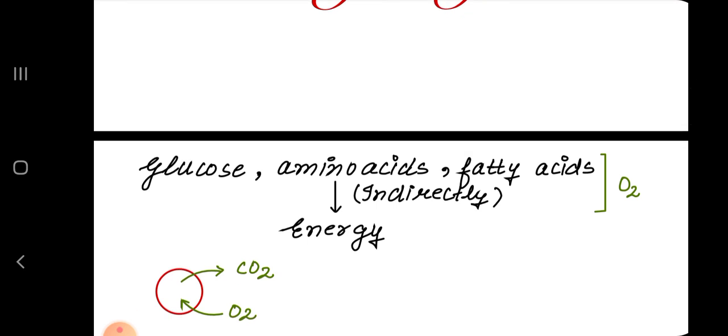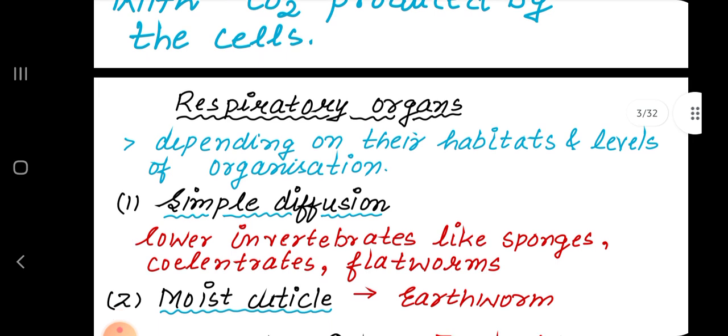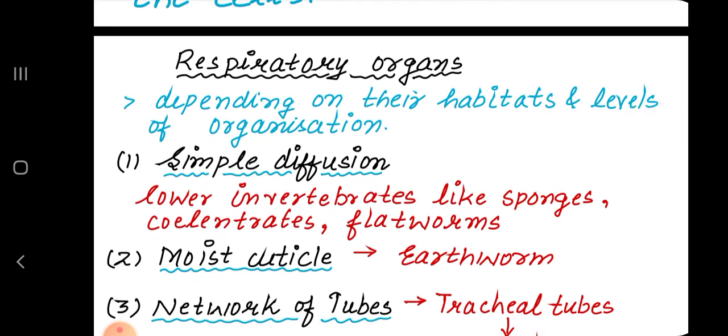Glucose, amino acids, and fatty acids indirectly give energy, and breathing or respiration is a process of exchange of oxygen from the atmosphere with carbon dioxide produced by the cells. Respiratory organs depend on their habitats and level of organization.